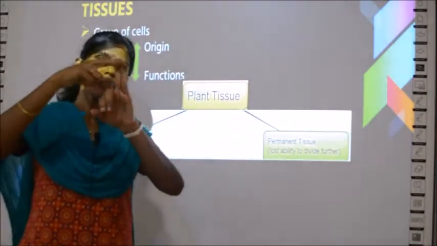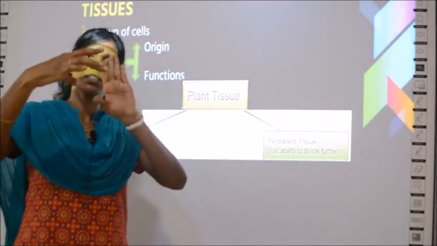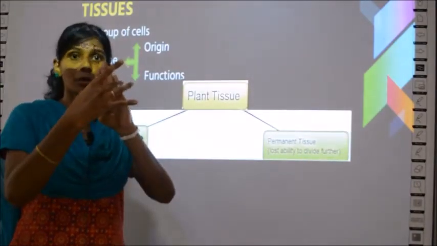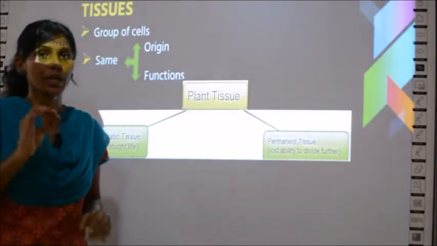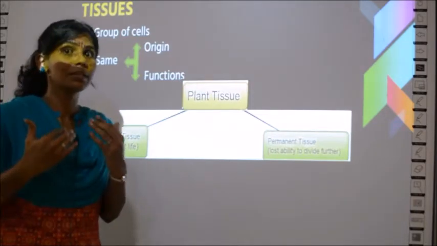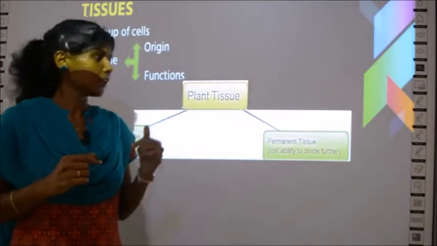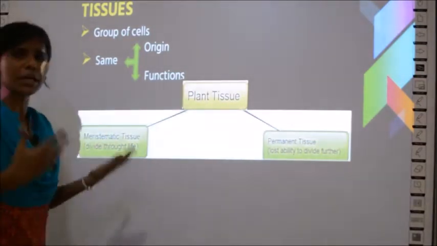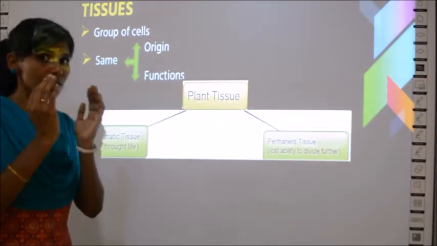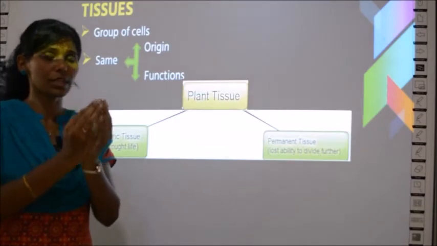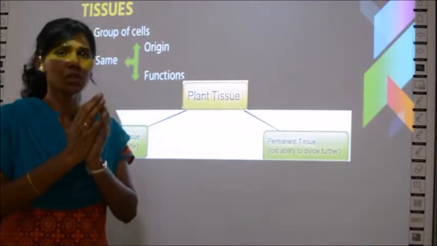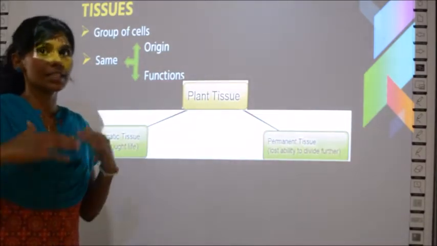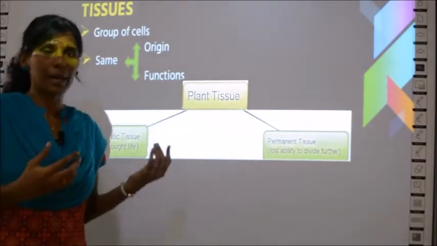At the same time, when two cells divide into four, see, the thickness and the height are also more. So in this way, when there is cell division, it results in growth, okay? So what did I tell you? These meristematic tissues divide throughout their life. These tissues are groups of cells, right? The function of this group of cells is that they will be dividing again and again, and this will result in the growth of the plant, okay?